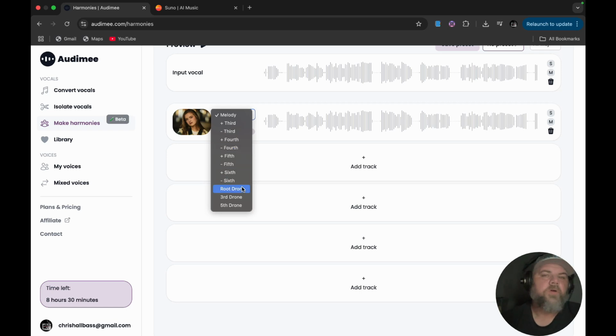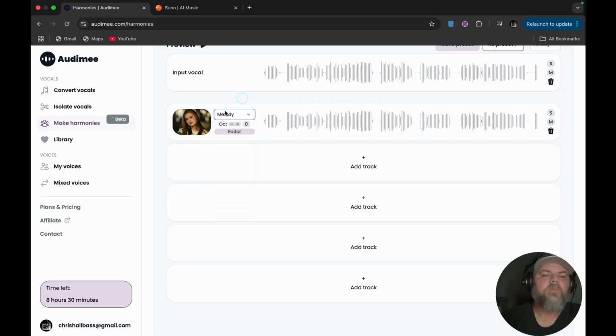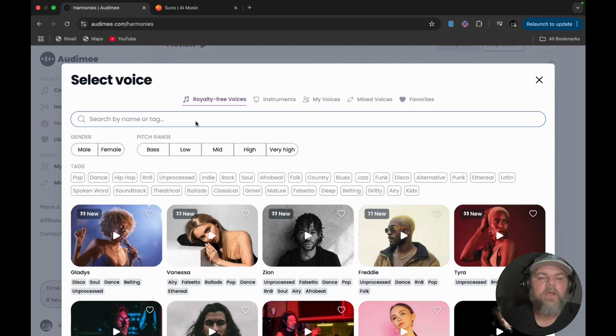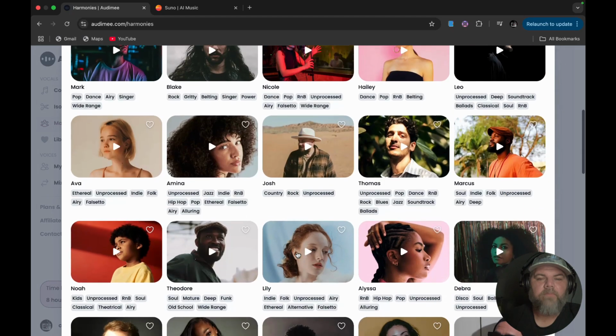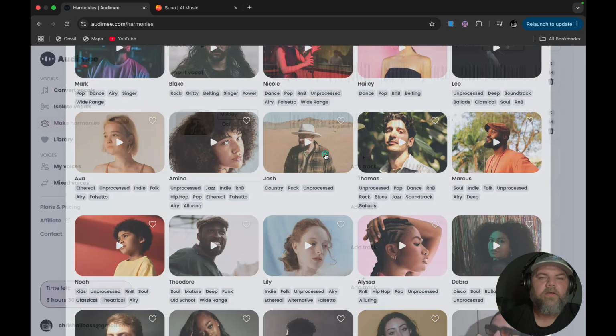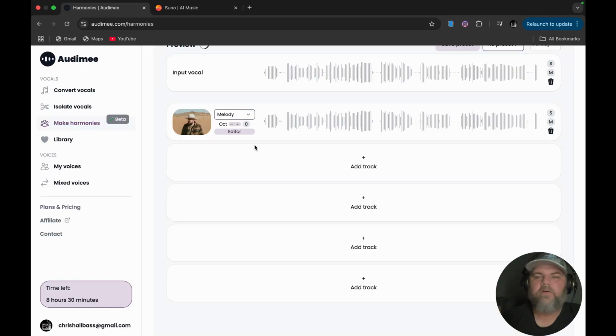Or you can do a root drone, which is in one of my songs that I'm displaying here, a third drone, or a fifth drone. So I think right now we'll do a melody, and then we're going to go with one of the male vocals. So let's click on the artist, and let's see if we can find somebody that might fit into that. I feel like Josh would do well.